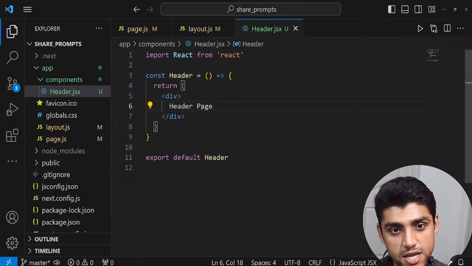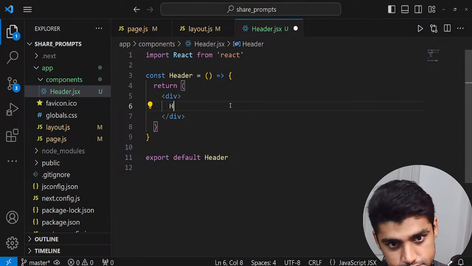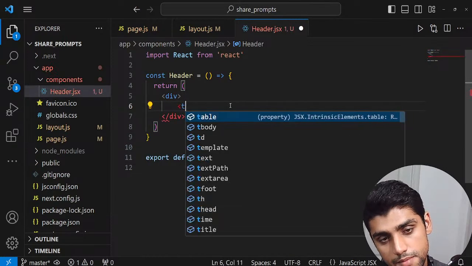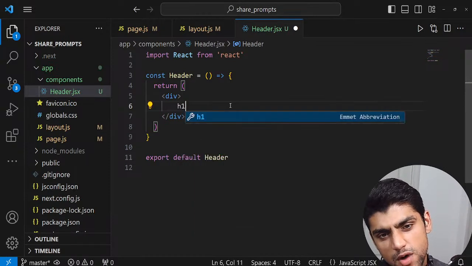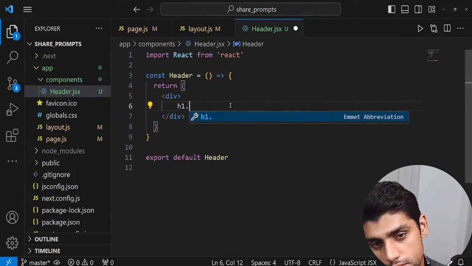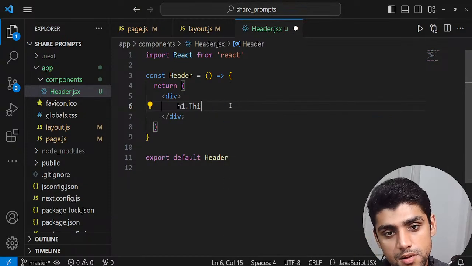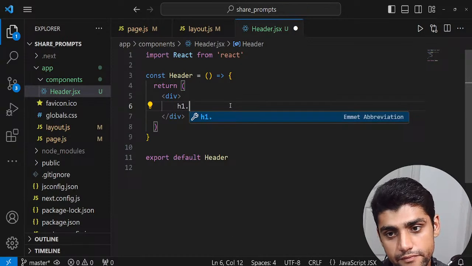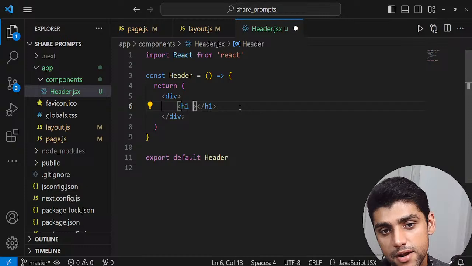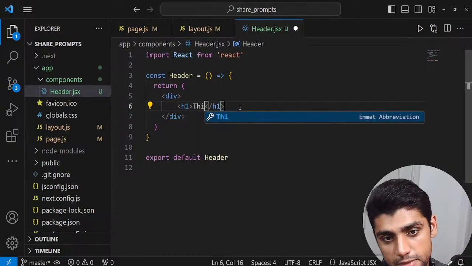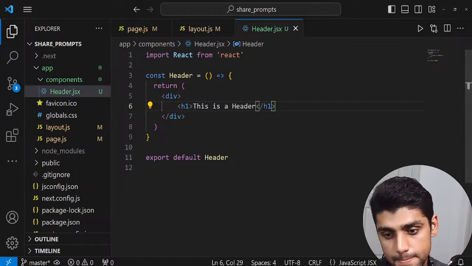But if I go to the header.js and add in something, let's suppose h1, this is a header. That's just an extension to add a class name; we don't need that right now. So this is a header. Save.